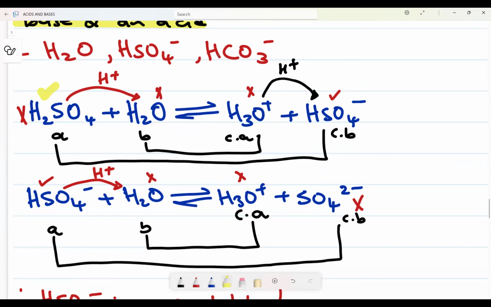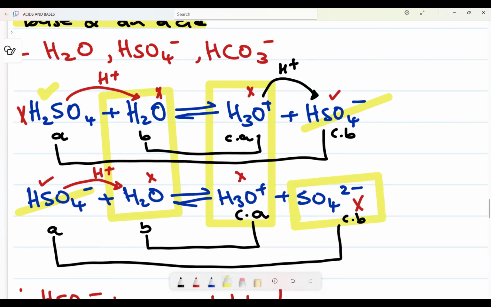This one and this one, can you see them? Here they are reactants, here they are products. So we cancel that off. You're going to be left with H2SO4. Then this one plus this one will form 2 moles of H2O. Then this one and this one will form 2 moles of hydronium ions. Then this one is cancelled, and we are left with SO4 2 minus.